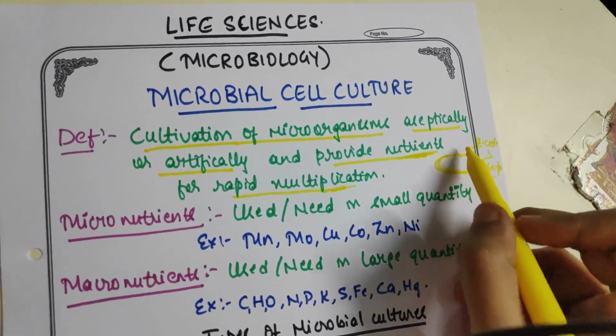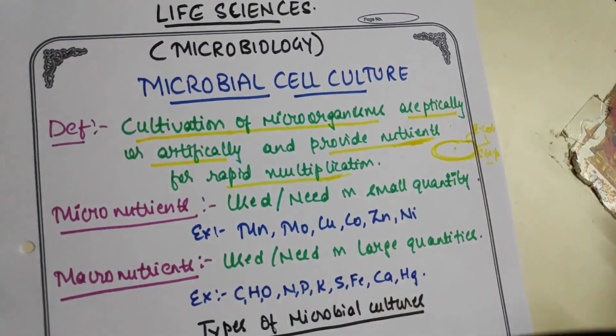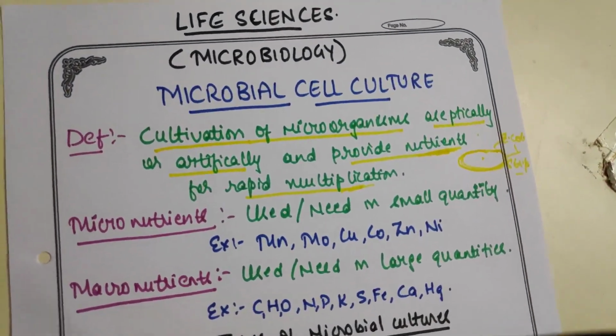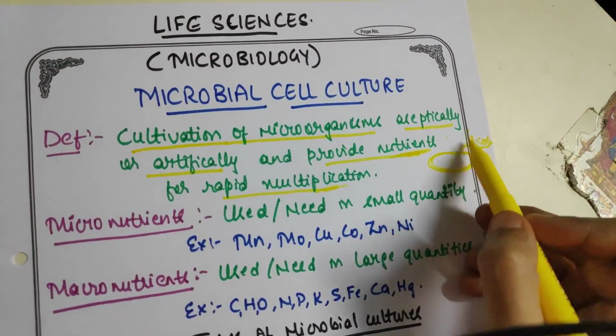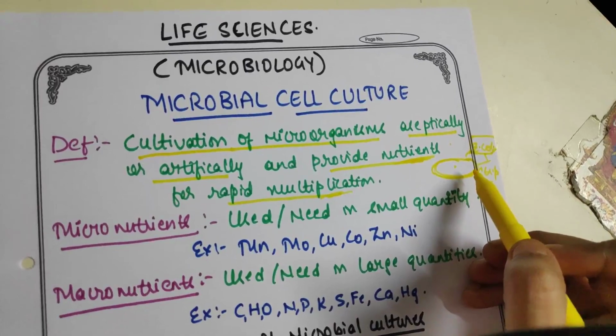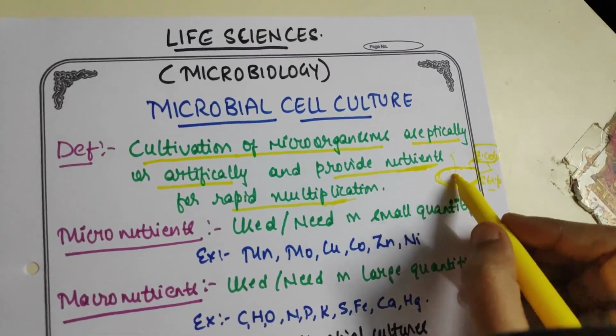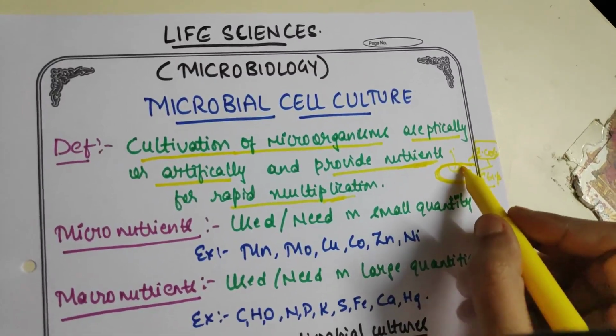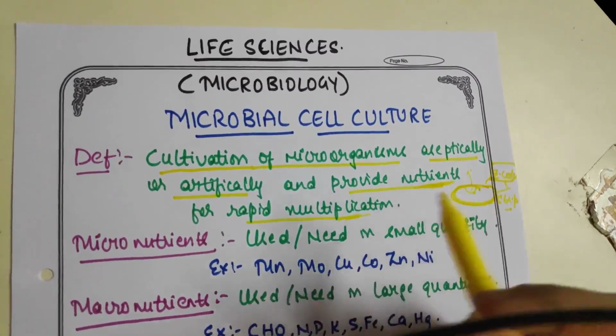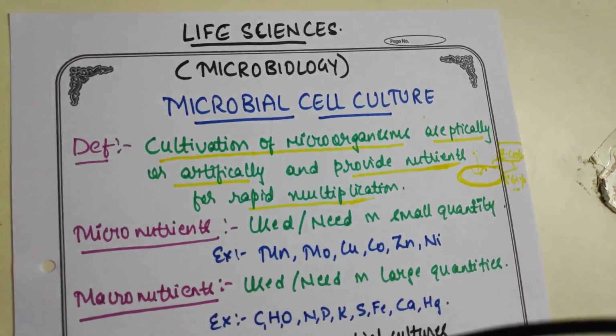I take that culture, add the sample and incubate. Finally, I'll get the cell culture, or the bacterial population of the bacteria I have cultured. For example, if I cultured streptococcus, then I'll get the bacterial population of streptococcus after incubation. So that is what microbial cell culture means.